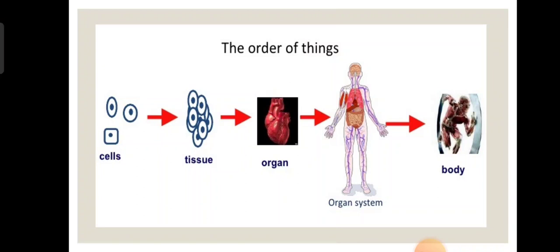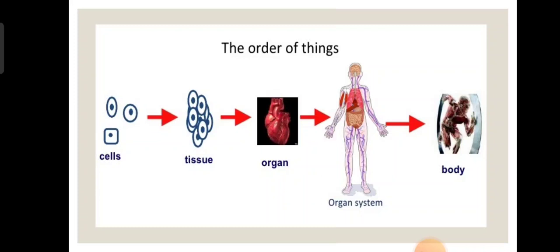Humans and other complex multicellular organisms have systems of organs that work together to carry out processes that keep us alive. For human beings, what do we need? We need a heart, yes or no?